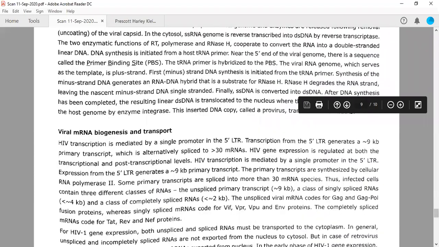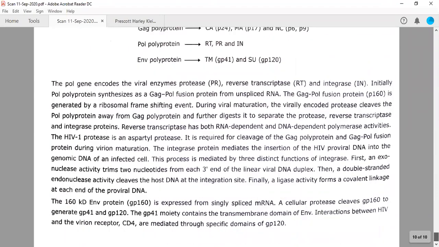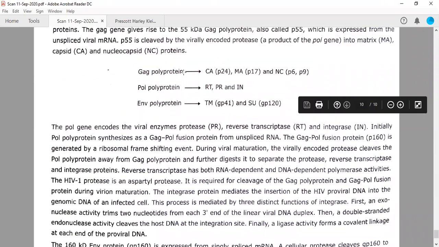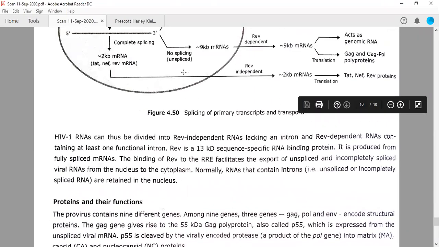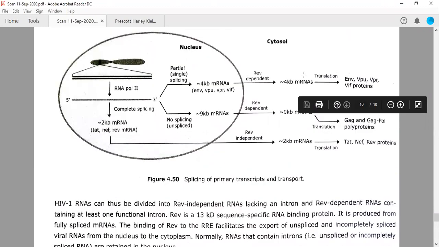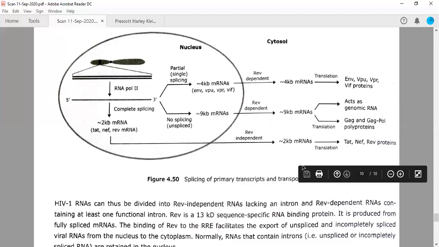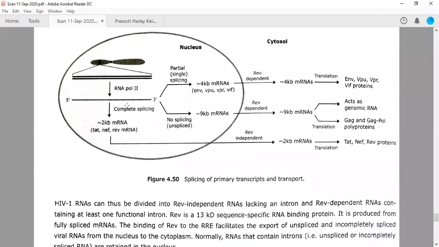If you talk about REV, suppose this is a cell, an animal cell, which is infected by HIV. So this REV has a role in the release of RNA. The chromosome will encode via RNA polymerase 2, and there is complete splicing, or incomplete, that is partial splicing, or no splicing at all.